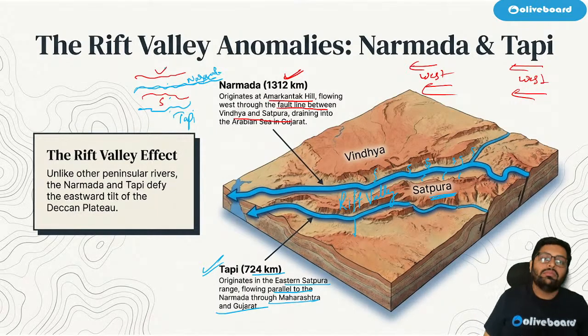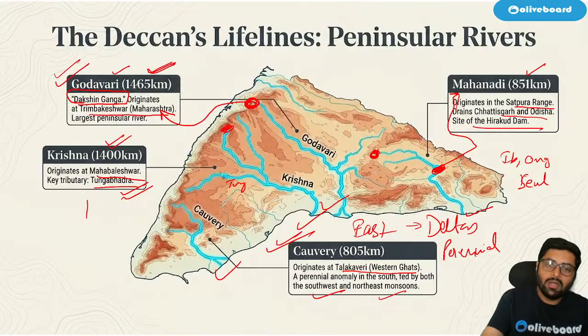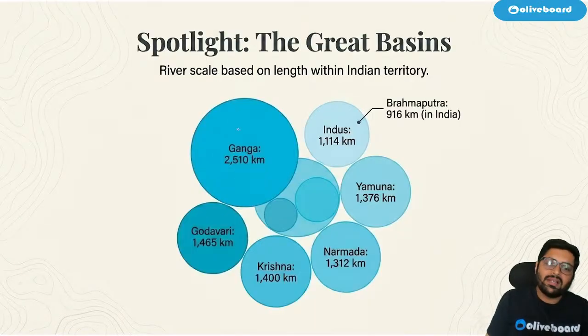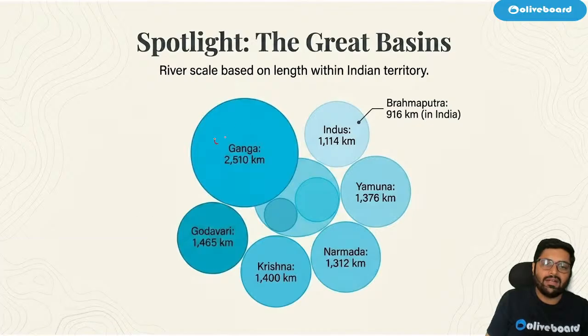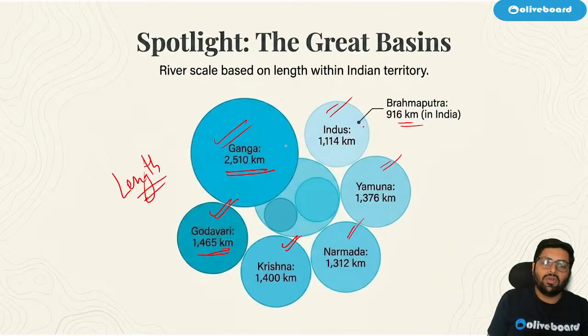ठीक है? As per the basins, Ganga has the largest basin in India. Correct. So it is approx 2,510 kilometers. Then we have second highest Godavari, Krishna, Narmada, Yamuna, and Indus. Okay, in Brahmaputra. So this is as per the length. Okay, length, not basin. It is length. So longest in India is Ganga, obviously.